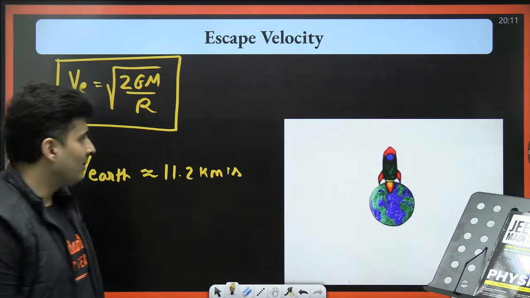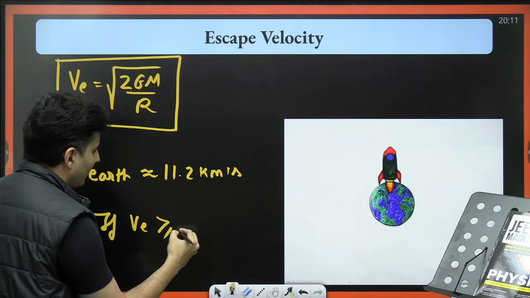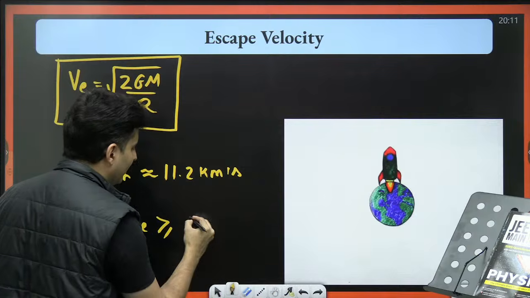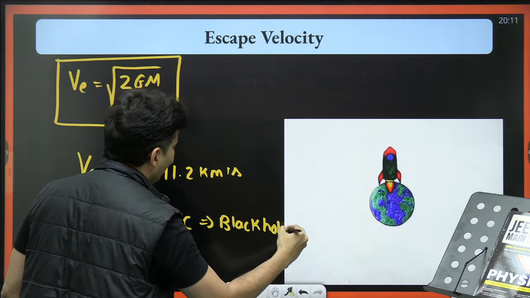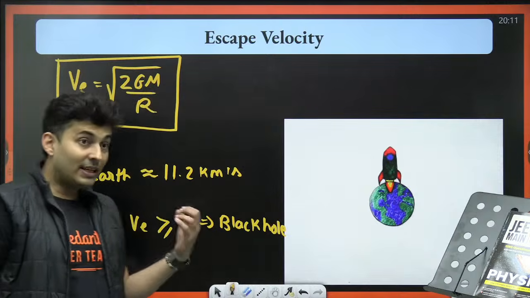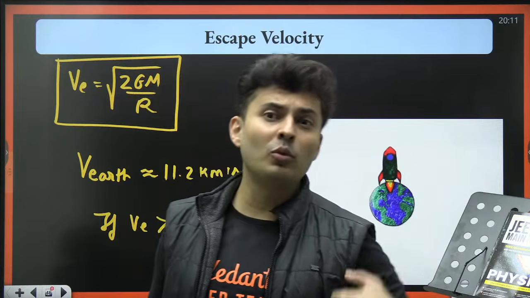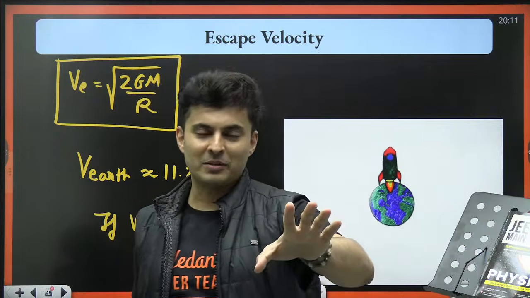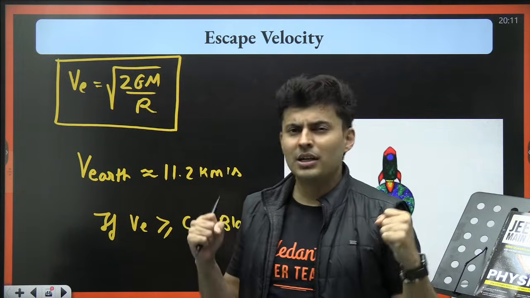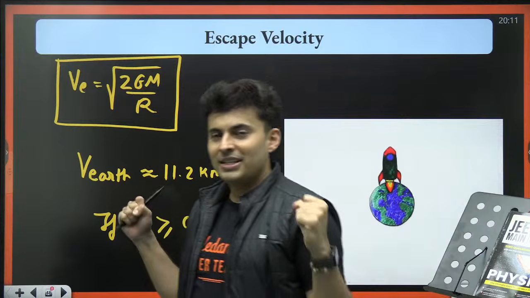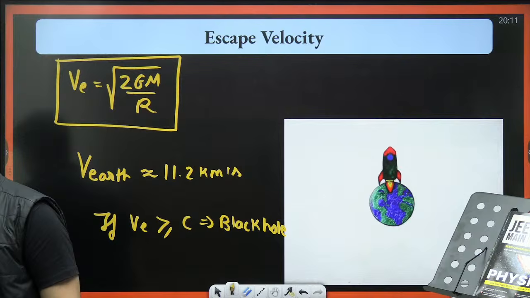Also remember, if the escape speed of a planet is more than or equal to the speed of light, then it will turn into a black hole. Because if escape speed is more than the speed of light, you would have to throw an object faster than light, which is not possible. So nothing can escape that planet's gravitational pull. It is very dense, with very strong gravity. So that would be called a black hole. Is that clear, my dear warriors?